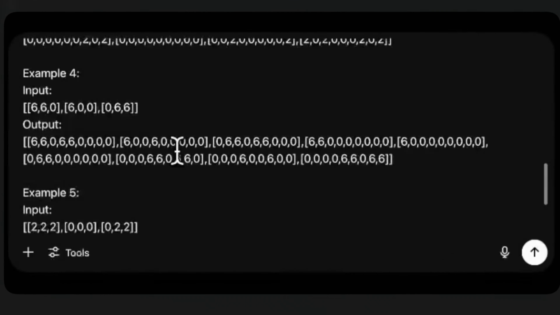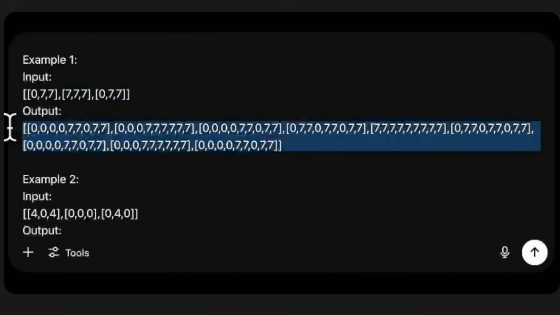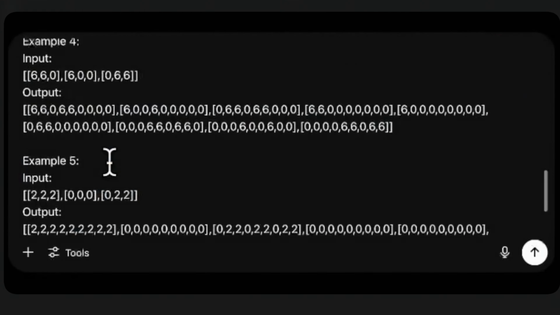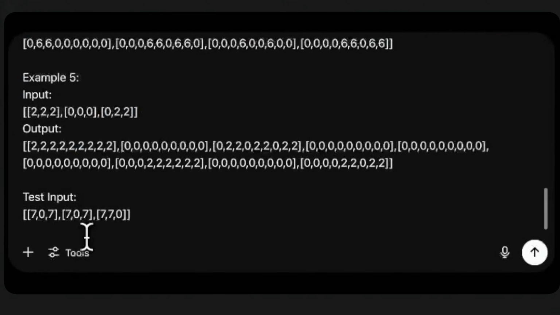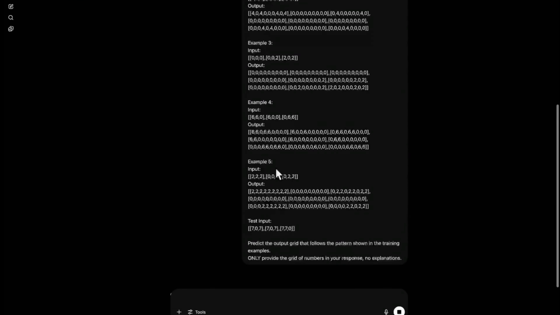This is the whole prompt. Here you can see I am giving it the example input in the form of grids. This is the example input. This is the output. Input, output. So these kind of 5 examples I have given to it, and then I give it the last test input. With the help of this, it has to predict the output.